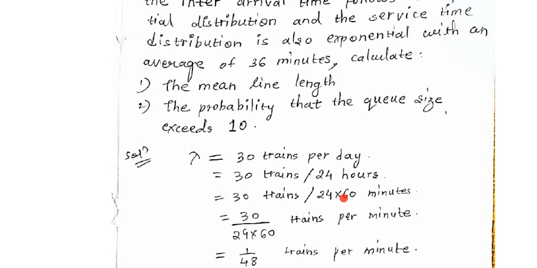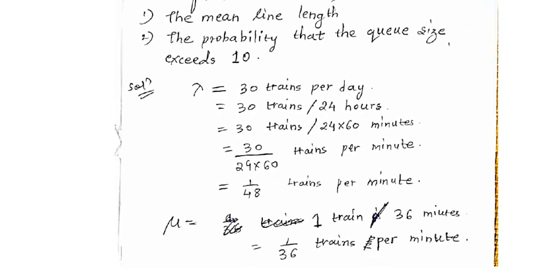What we want is how many trains per minute. If 30 trains come in these many minutes, then for 1 minute it will be 30 divided by 24 into 60 trains per minute, and that answer comes out to be equal to 1 divided by 48 trains per minute.